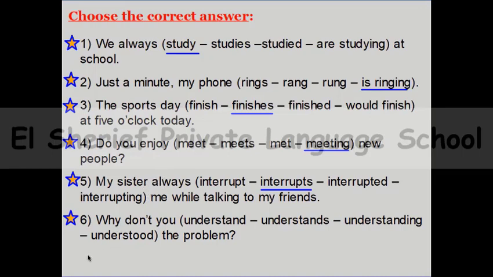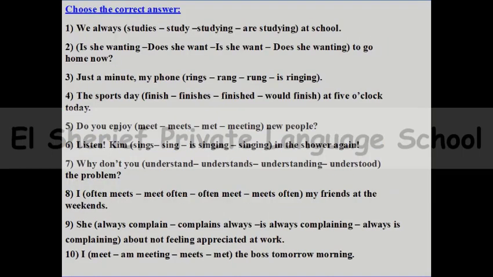Number 6, why don't you space the problem? Why don't you understand? Is great, because understand is a stative verb. Do you remember? Stative verbs, we can't add ing to the stative verbs. Why don't you understand the problem?